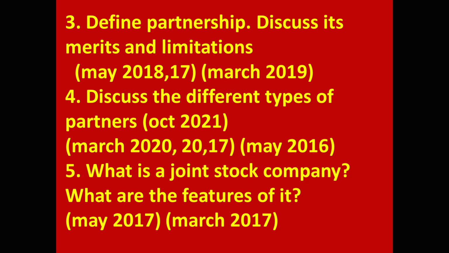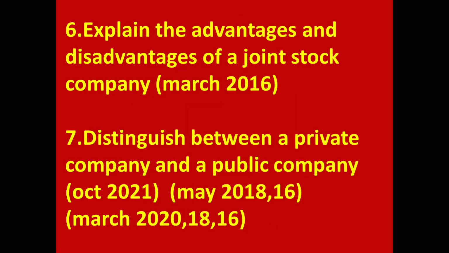This question came in May 2018, May 2017, March 2019 public examinations. Fourth question, discuss the different types of partners. This question is important for 2 marks also. Any 1 type of partner will be asked for 2 marks also. Fifth question, what is a joint stock company? What are the features of it? Sixth, explain the advantages and disadvantages of a joint stock company.